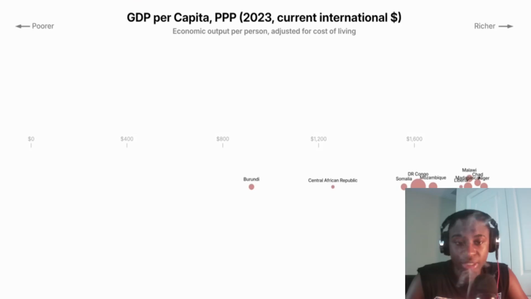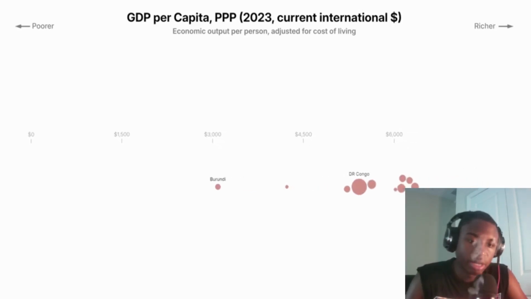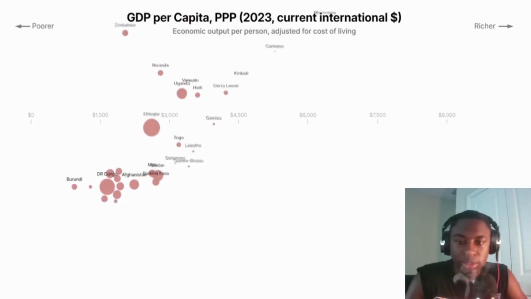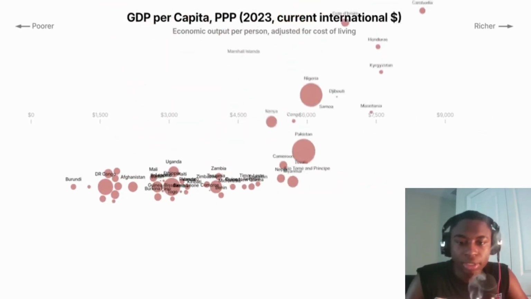But so far, our chart only includes about 3.6% of the world population. I'm going to keep adding more countries until we get to about a quarter of the population. We get mostly African countries like Ethiopia and Nigeria, and Asian countries like Pakistan.